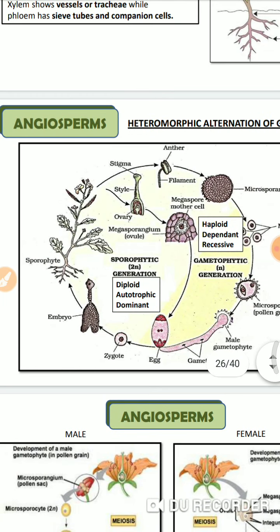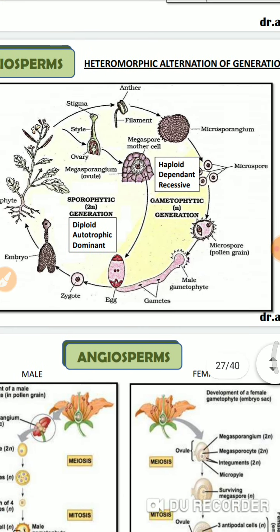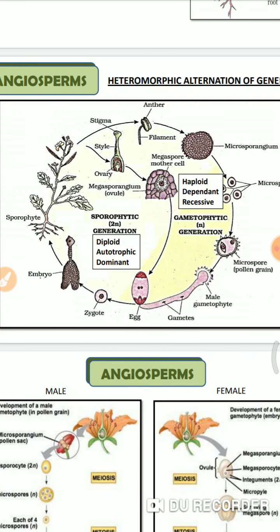Here you can see their generation. Here is the ovary, here is the anther. The pollen grains enter into the embryo sac, and the embryo is formed, and from this embryo the plant is produced. But to understand how this plant is produced, you must understand the concept of seed germination. When the seeds are formed, enclosed in the fruit, they become dried. Inside the seeds there is an embryo. Embryo means it's a kind of baby. This baby gets nurtured by the food reserve material present in the seed.